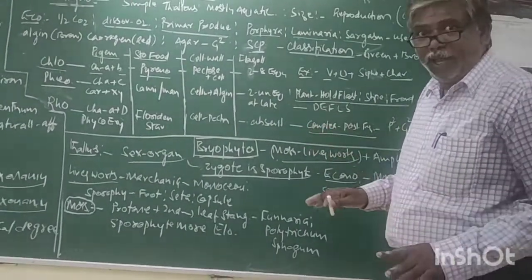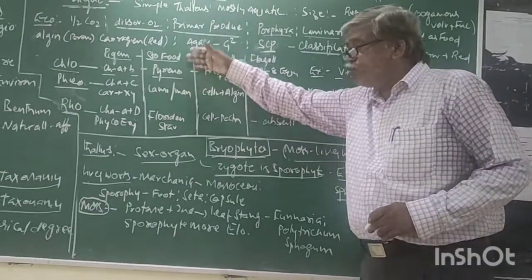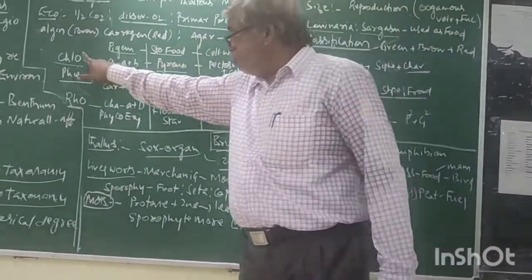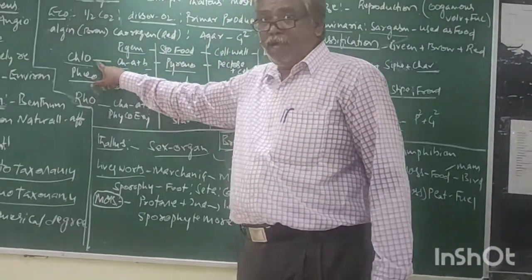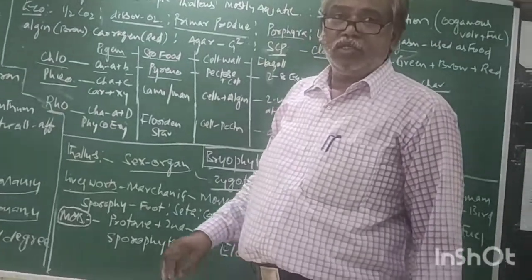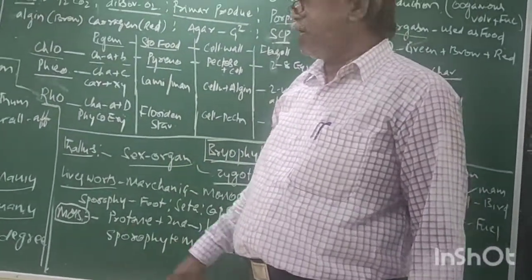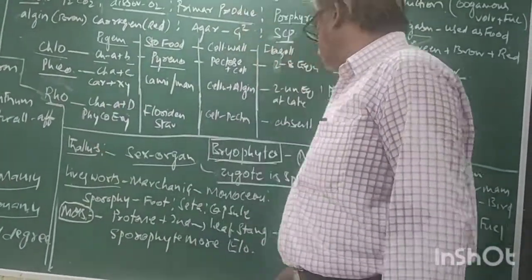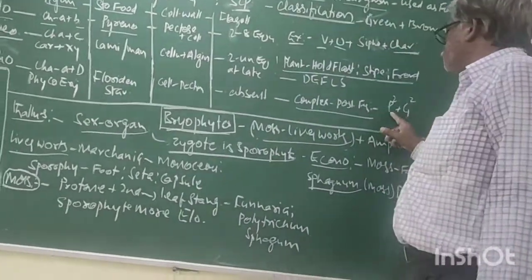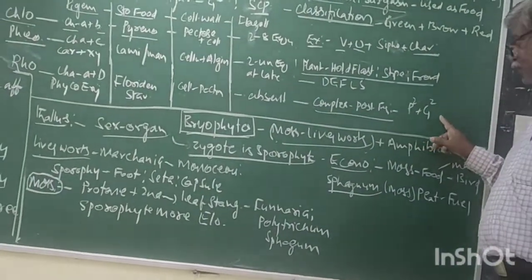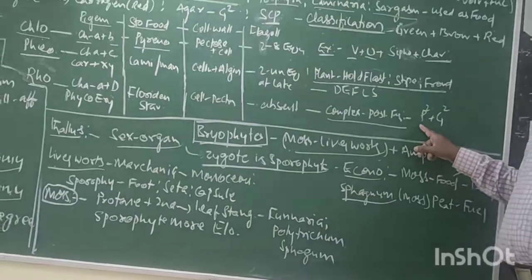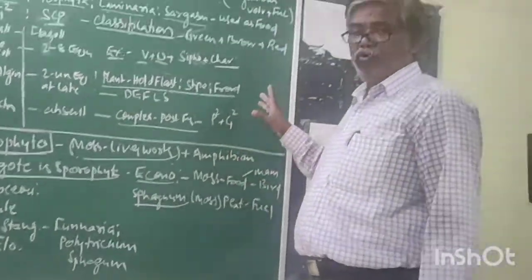Post-fertilization becomes complex when compared with these two. Chlorophytes, phaeophytes, rhodophytes. Among these three, post-fertilization is more complex in which class? Rhodophytes. Now come to this. Gelidium, Gracilaria, Porphyra, Polysiphonia. These are the examples of rhodophytes.